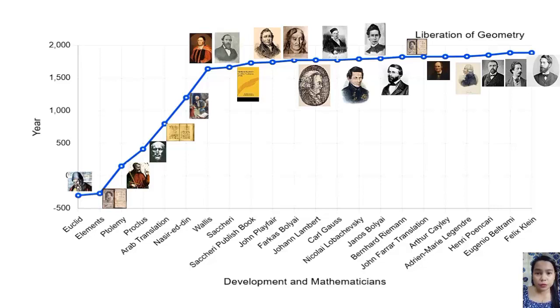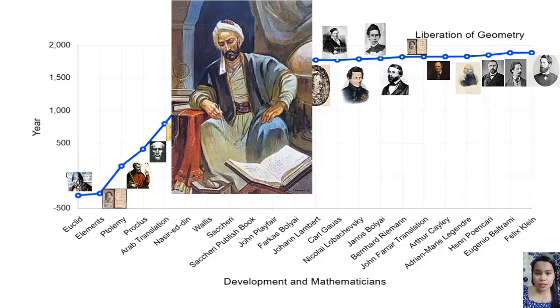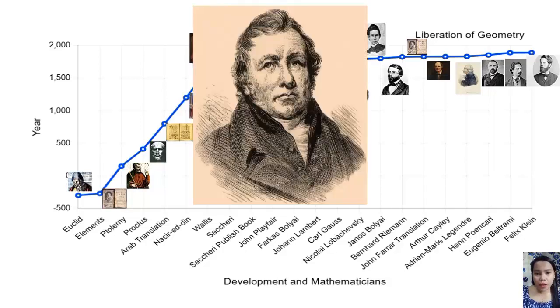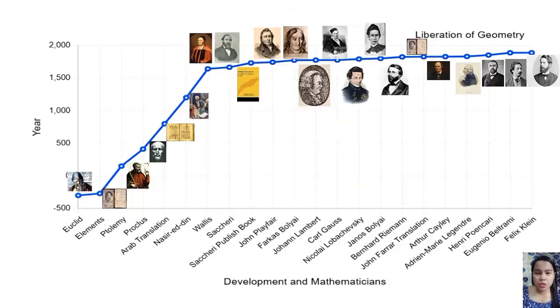Then they tried to prove the parallel postulate, one of which is Nasir ed-Din. After the translation, another mathematician named John Wallis became interested in proving the postulate. Yet, bigo pa rin silang i-prove ito. In the 18th century, John Playfair contributed his proposed substitute statement of the parallel postulate, which became so well known in many geometry books of today.